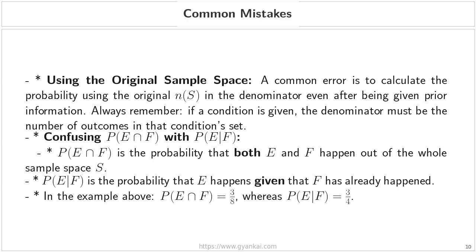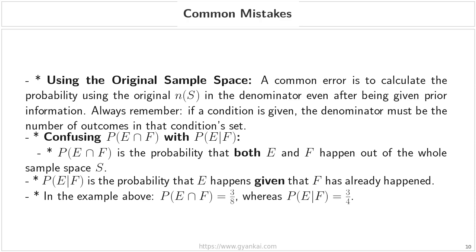To make this crystal clear, let's look back at our 3-coin toss example. If we were looking for the probability of both events happening out of the whole set, P of E intersection F, the answer would be 3/8. However, because we were given the information that the first coin is a tail, we use the reduced sample space, which gives us P of E given F, equal to 3/4.